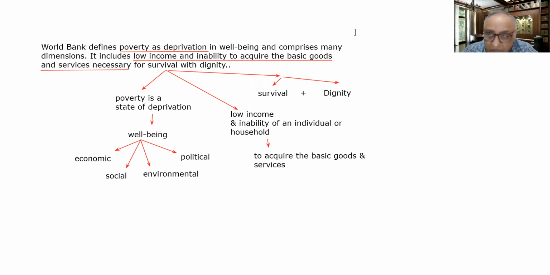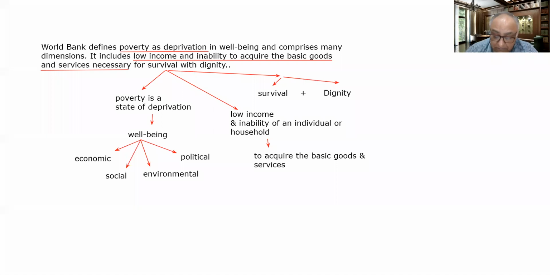First, poverty is a state of deprivation, a condition of deprivation in various respects. And second, low income and the inability of an individual or household to acquire the basic goods and services for survival with dignity. That is an important point.